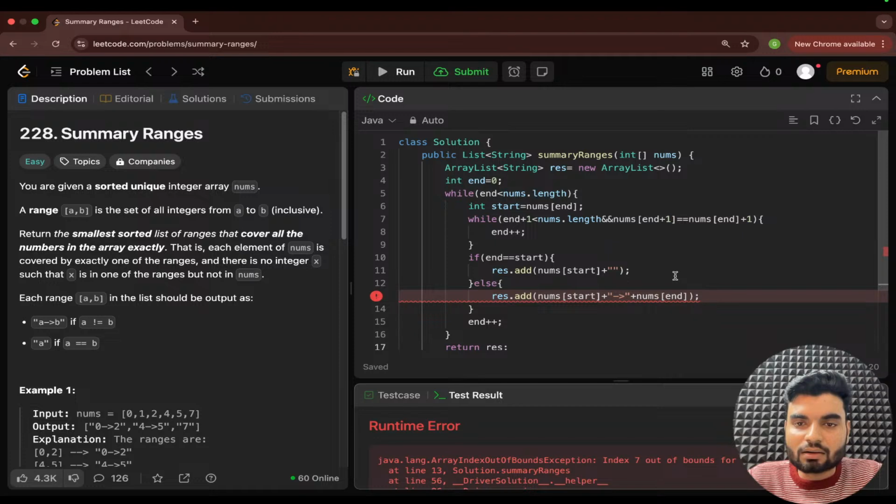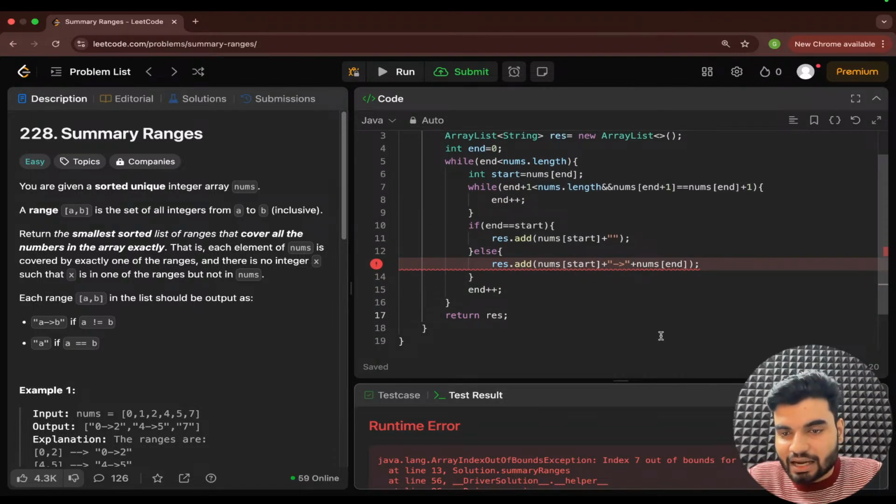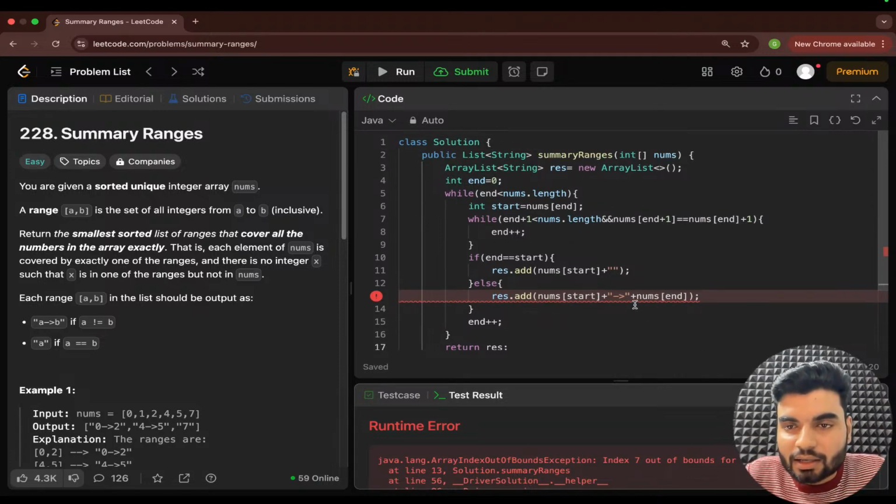Okay, we'll do a dry run. Oh, it's saying index 7 out of bound for length 6. Okay, this is saying to me that index 7 is out of bound for length 6. Yeah, probably the logic should be correct. Here we are taking start, and it should point to the last thing here.